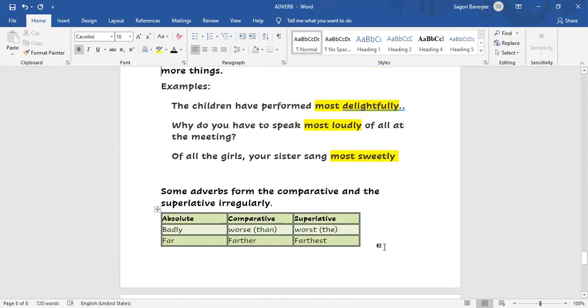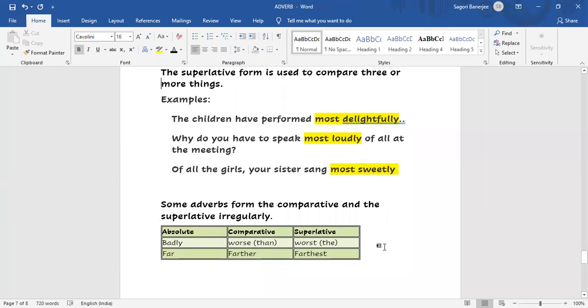So this is the explanation for adverb. I hope everybody understood. Next, we will discuss the exercise.